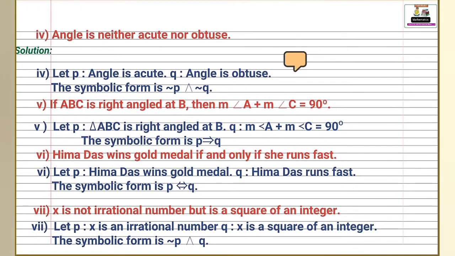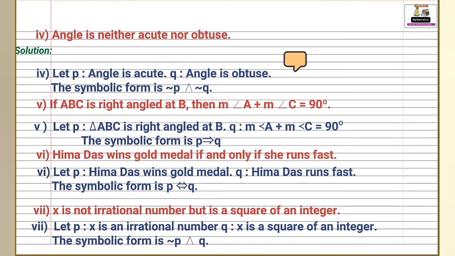Next, angle is neither acute nor obtuse. Solution. First, write down here p statement. Here write down opposite of this. Angle is neither means angle is not acute, and second statement is angle is nor obtuse. Write down here positive statement, angle is obtuse.